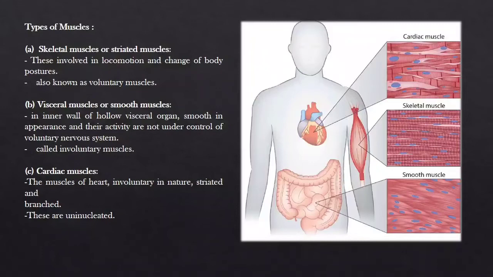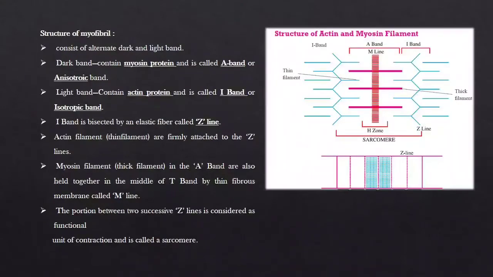Now let's move with the next concept, that is the structure of a myofibril. Now what is myofibril? These are also termed as muscle fibril. It is basically a rod-like structure of a muscle cell, and these are composed of many tubular cells which are known as myocytes. What is it termed as? Myocytes.